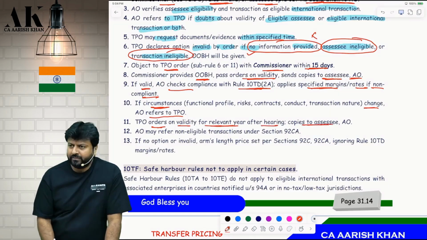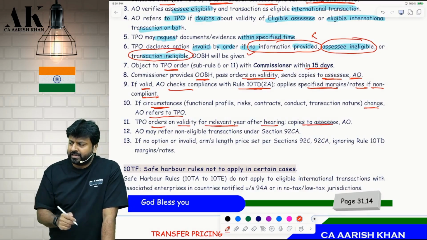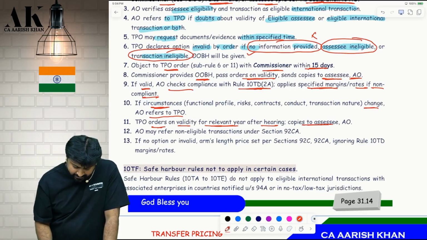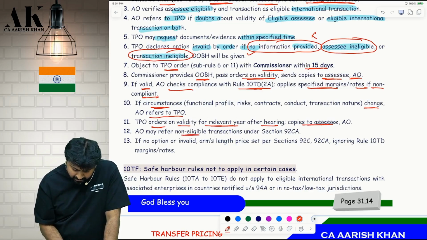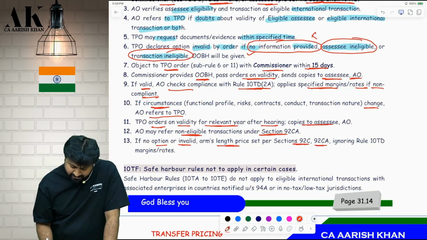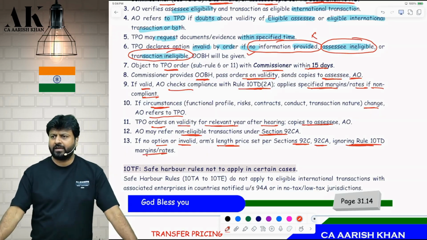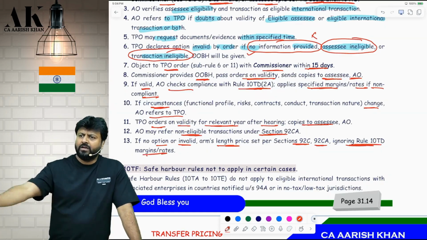Again, the TPO will refer the case and check whether the assessee is actually doing the international transaction properly. Then again, the AO may refer the non-eligible transaction under 92CA. If no option or invalid, then the arm's length price will be set as per 92C. How will it be set? As per the regular provisions, 92C, 92CA, ignoring what? Rule 10DD, margin and rates. We will not accept the margin of 20% or the interest rate of Rule 10DD.